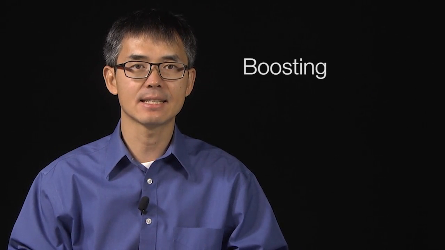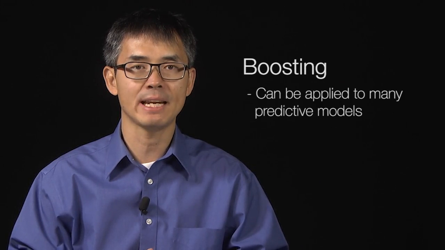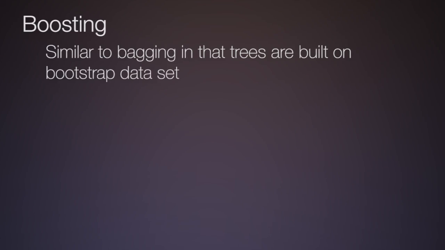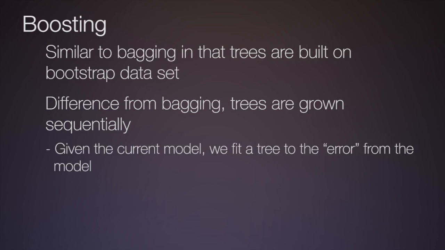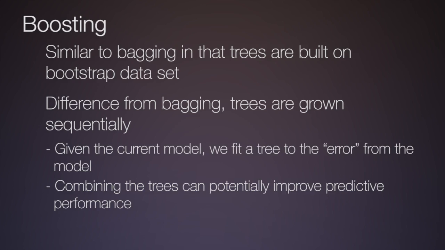The last idea we discuss is boosting. Again, this is a general idea that can be applied to many predictive models. We'll briefly discuss it in the context of trees. Similar to bagging, boosted trees are built on bootstrap datasets. However, the boosted trees are grown sequentially. Given the current model, we fit a tree to the error from the model. Combining the trees can potentially improve predictive performance.